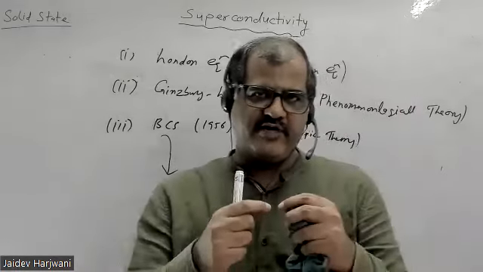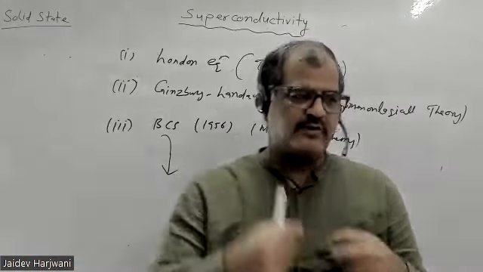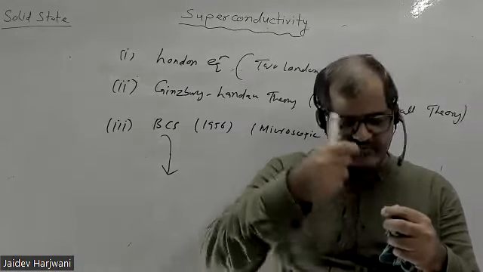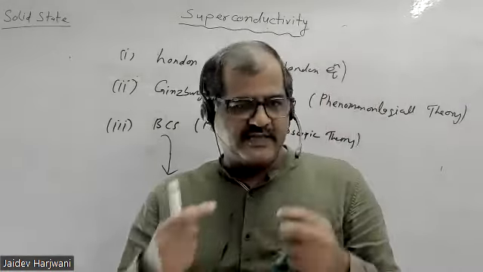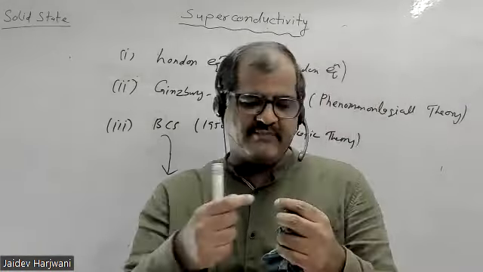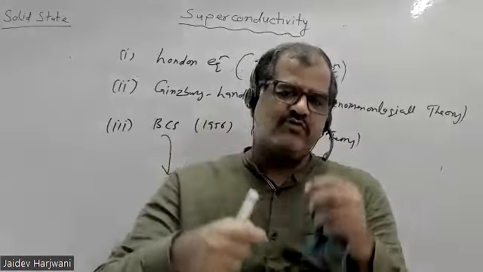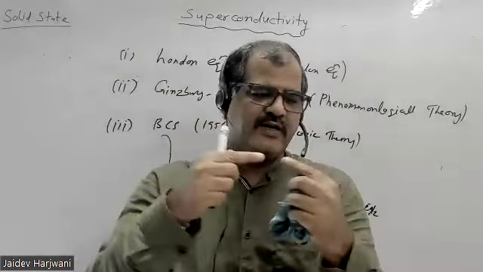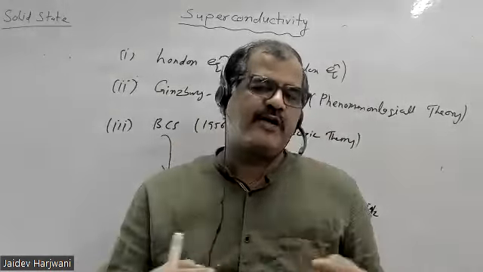When the electron energy is less than the phonon energy, instead of repelling, the phonon can bind them together. Two electrons with spin up and spin down, momentum k and minus k, can combine and move like a superfluid inside the conductor. This is the main theory.